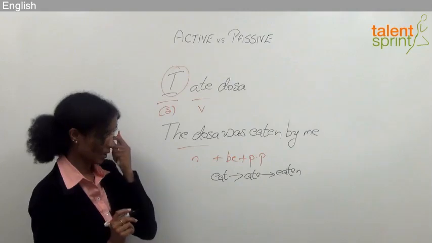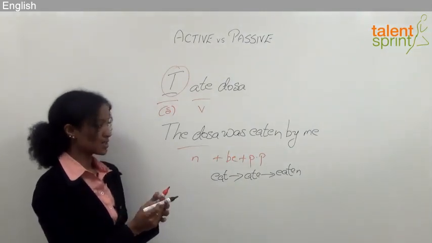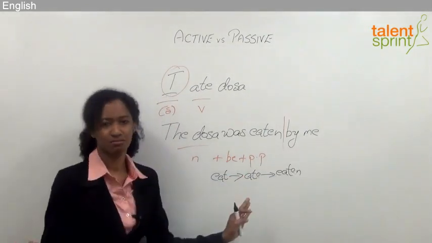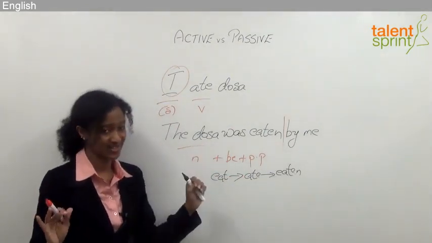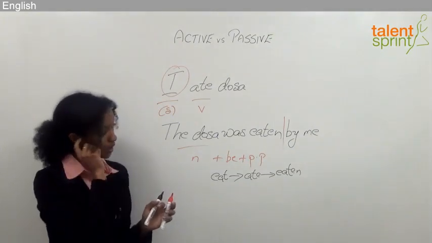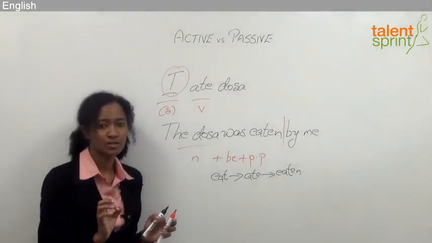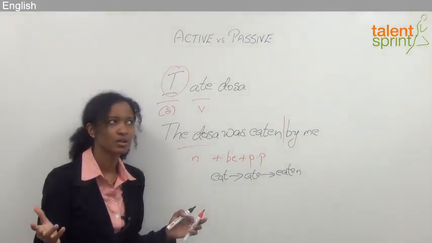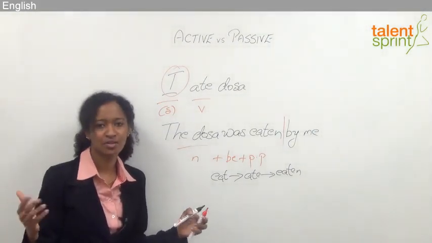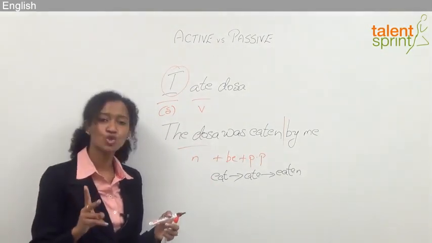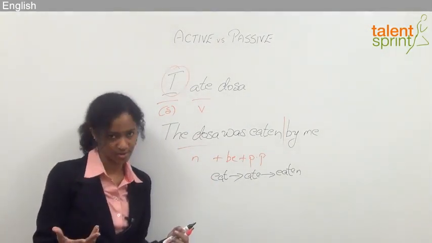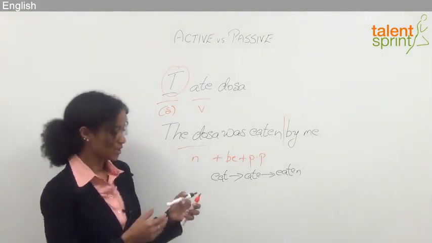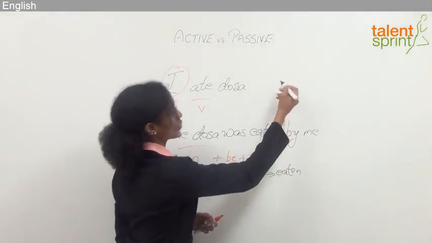Right? Okay. So now, sometimes I don't necessarily have to write this by me because the focus is on the action, like I said. So for the passive voice, there are two things that you need to keep in mind. One, I use the passive when it doesn't matter who the subject is, or I don't care who the subject is. Two, I don't know who the subject is, right? I don't have enough information on who did the action.